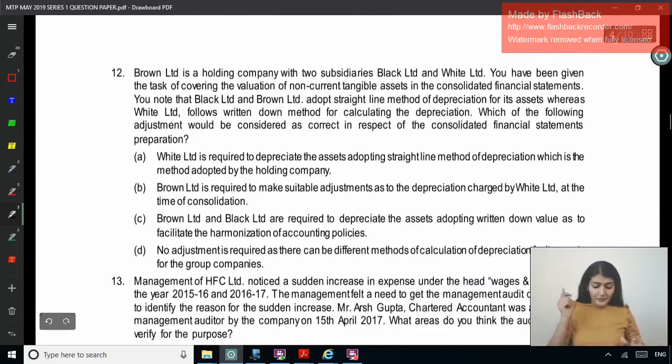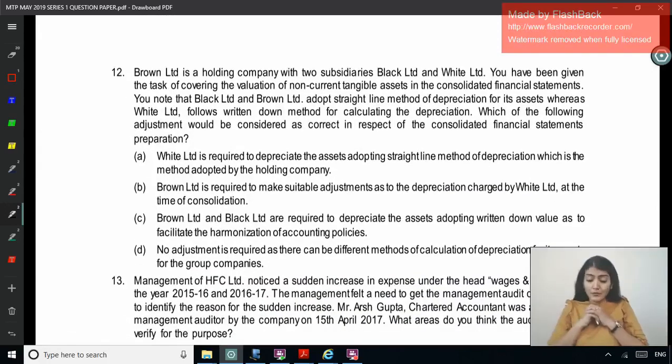Next one. Brown Limited is a holding company with 2 subsidiaries, Black and White. You have been given the task of covering the valuation of the non-current tangible assets in the consolidated financial statements. You note that Black and Brown adopt the straight line method of depreciation for their assets, whereas White Limited, right?